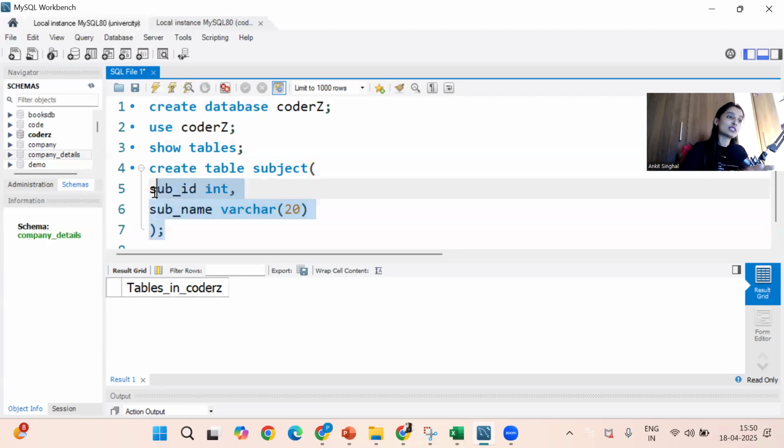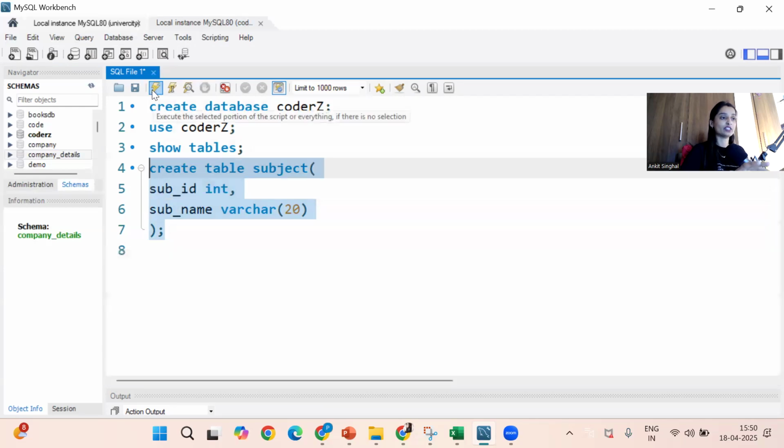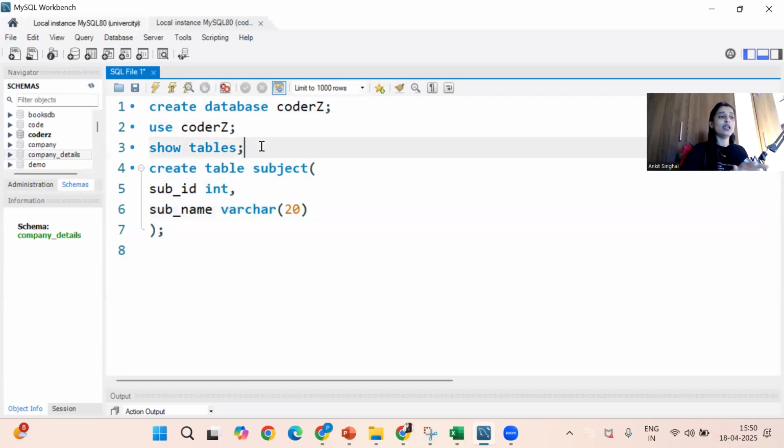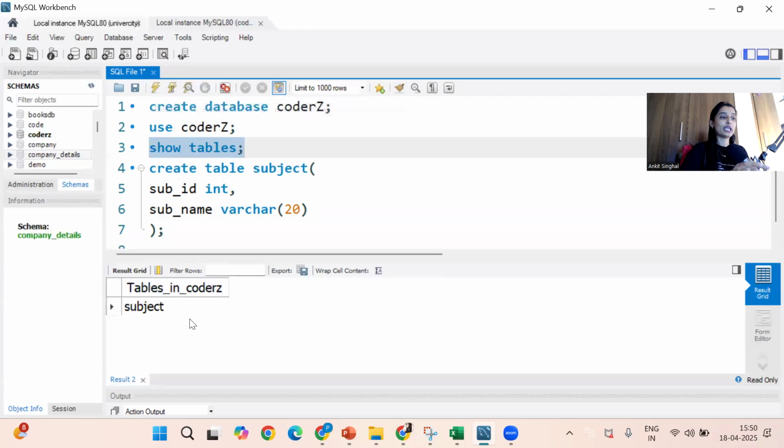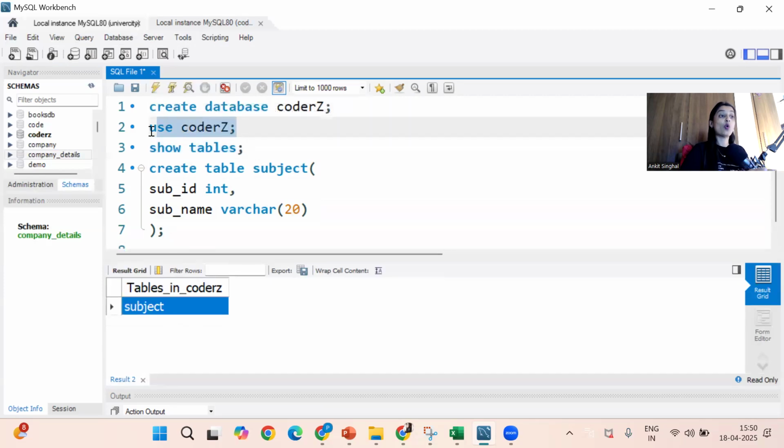Now I'm going to select this part of the query. And here we will click and execute. Table got created. Really? Let's see. Again, I will execute show tables. I'll click here. Can you see? Now I have a subject table present in my coders database. Subject table is present now. Okay. So successfully we created the structure ready in the database.